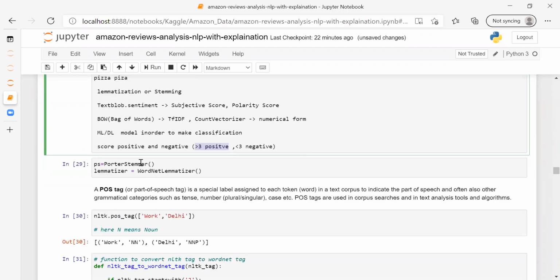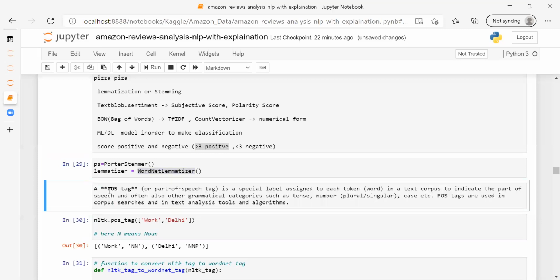So I'm doing stemming and lemmatization here. PorterStemmer is for stemming, and WordNetLemmatizer is for lemmatization. So I'm putting these in ps and lemmatizer. One is the part of speech. Let me show you the documentation file. One second.